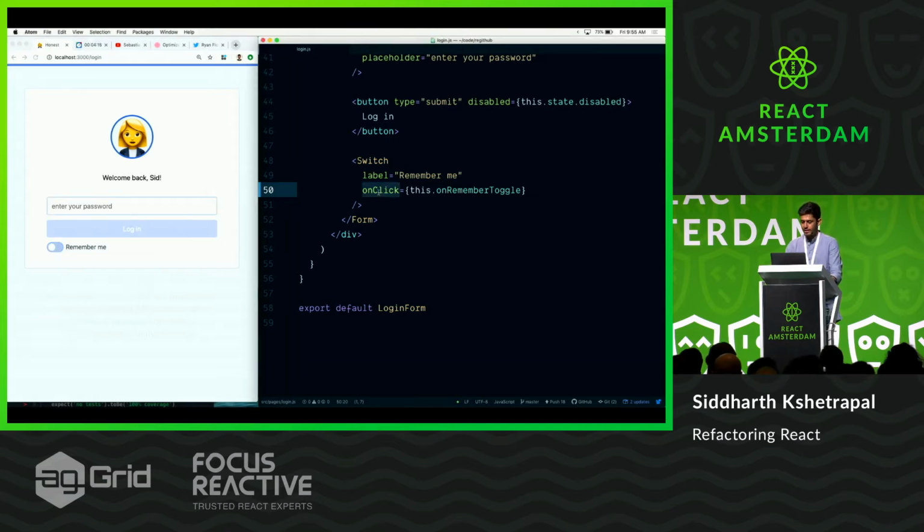So the idea here is that if it's an interaction, you don't want it to be an interaction, you want it to be a behavior.